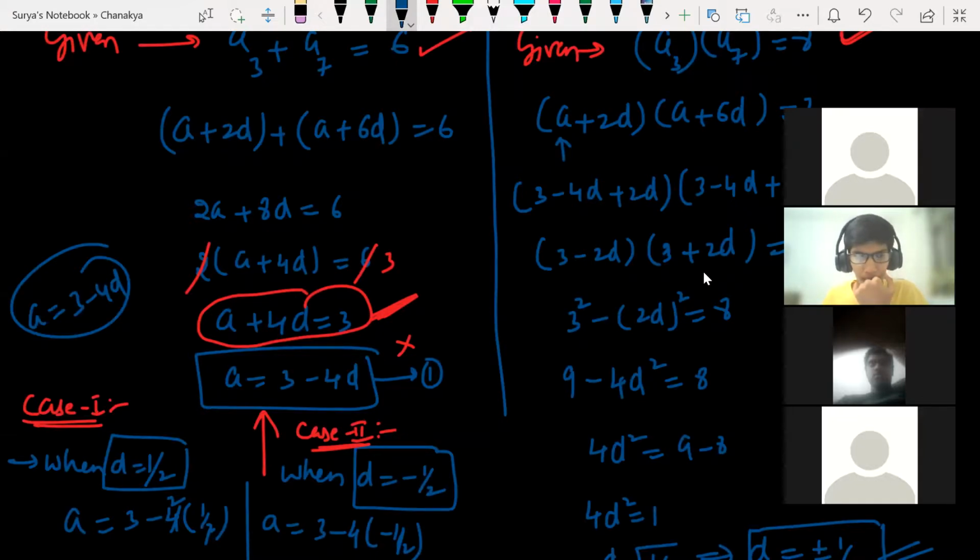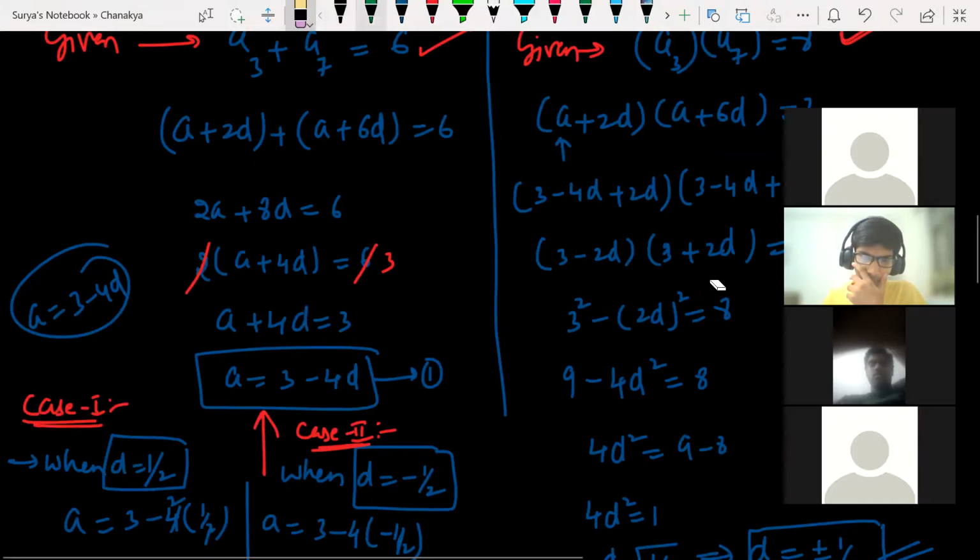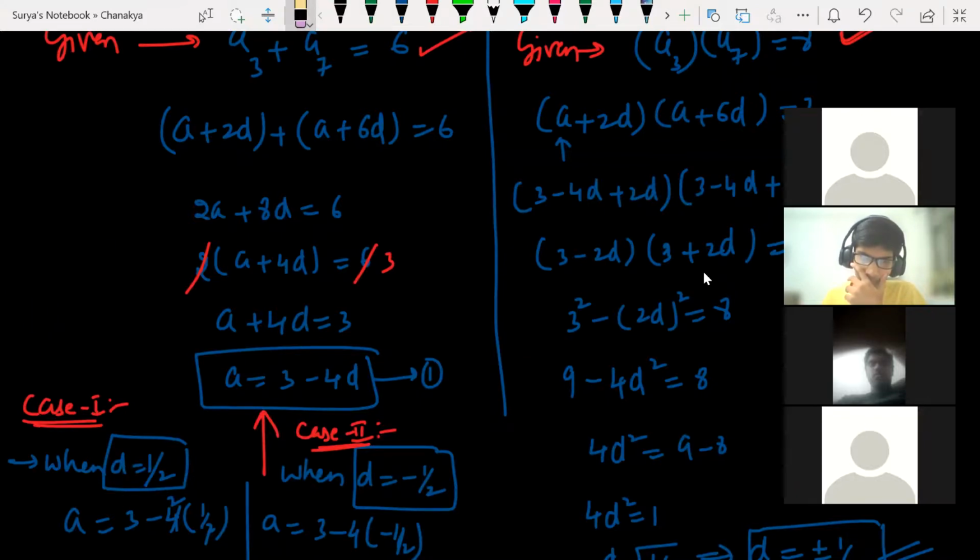There is no such criteria. There is no such rule and regulation that when do we need to take this, when do we need to write that step, when do we need to mark it as a first equation. That is up to you. There is no rule that we have to mark this equation only as first equation. First thing you have to understand is where can we apply so that our calculation would become easy. That comes with practice. The more you practice, the more you gain.